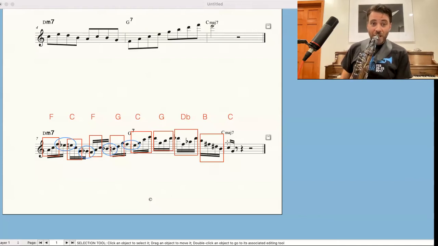Chromatic approach. I could do something else. I could do this, to be more diatonic, but we like chromatic approach notes, chromatic passing tones. I could do something else. I could do just a straight triad.